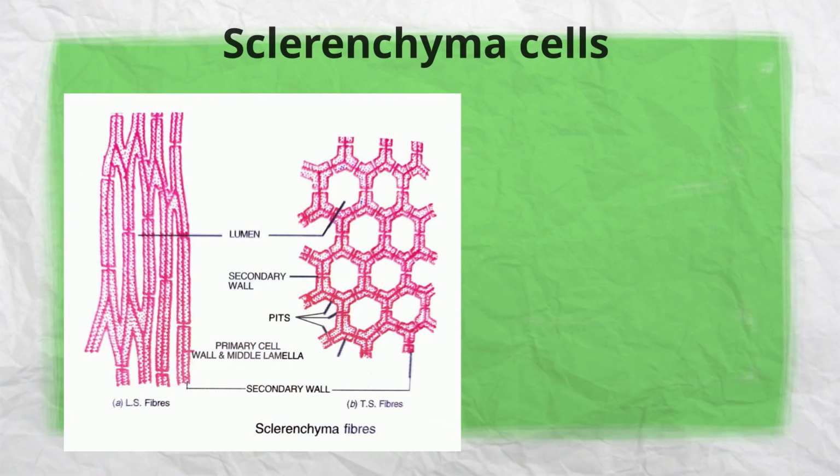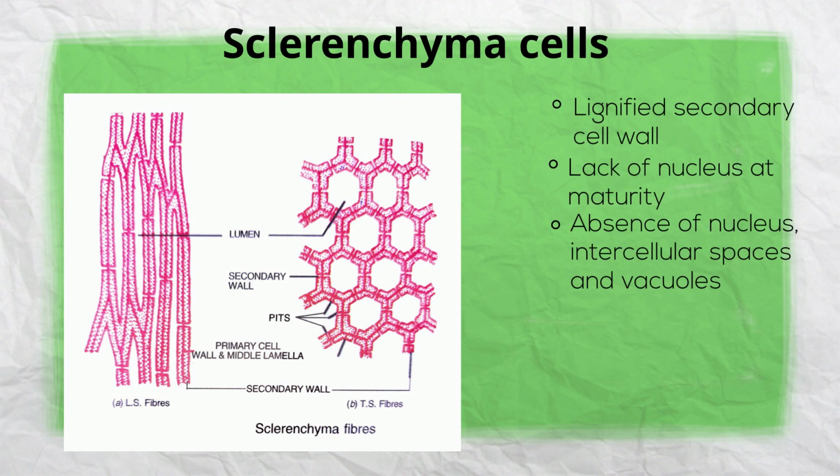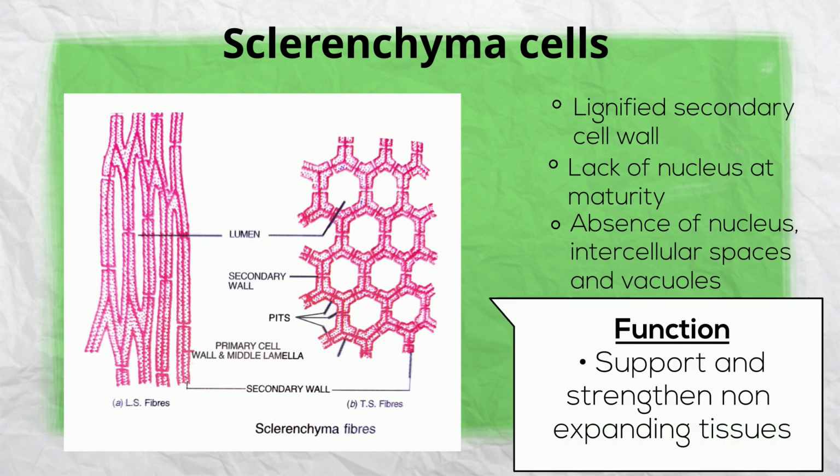Next, sclerenchyma cells. They have thick and non-elastic secondary cell walls containing lignin. Since they mature as dead cells, they do not have nucleus. They also lack intercellular spaces and vacuoles. Their function is known in supporting and strengthening the expanding tissues. The examples of expanding tissues of the plant are mature roots, stem, and leaves.